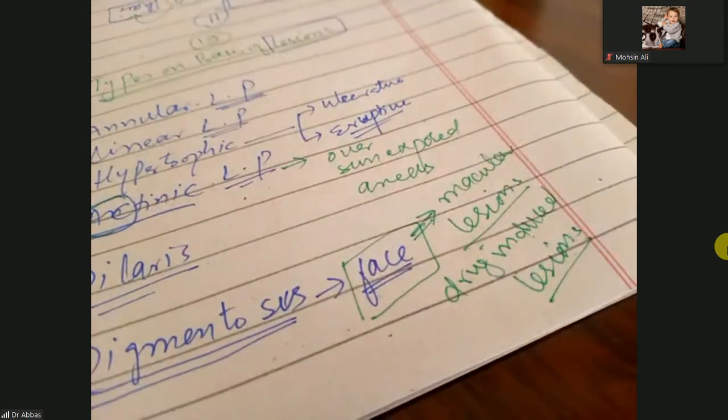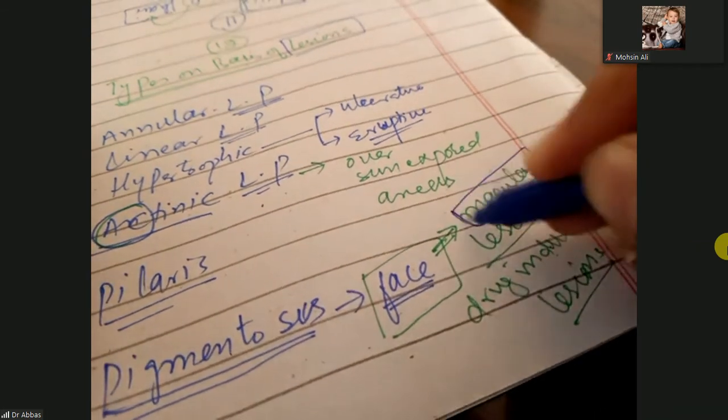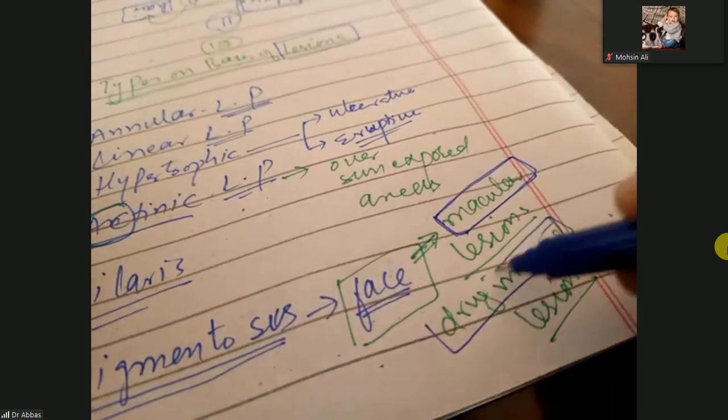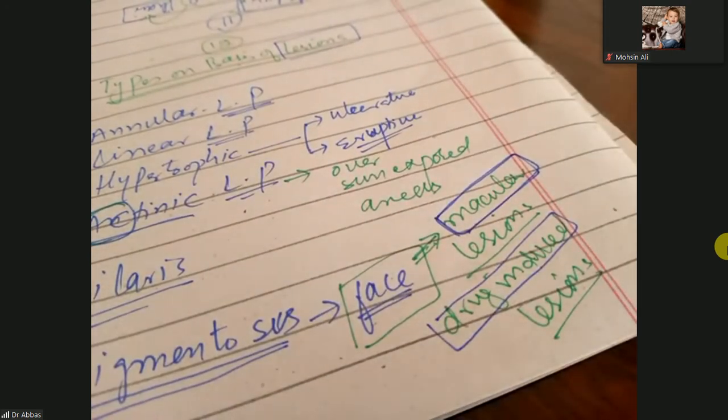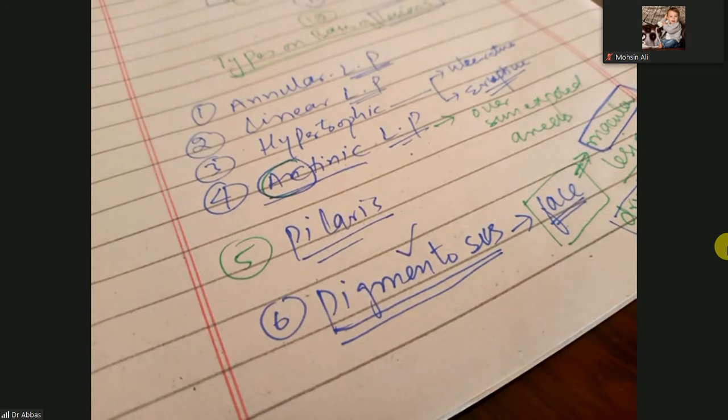So when someone asks you, drug-induced lichen planus has the papules, not here. It has the macules. These macular lesions are the drug-induced lichen planus. When there is drug-induced lichen planus, we call it lichen planus pigmentosus. It means your face will become pigmented. I want to show you the image. Lichen planus pigmentosus, when your face becomes pigmented.